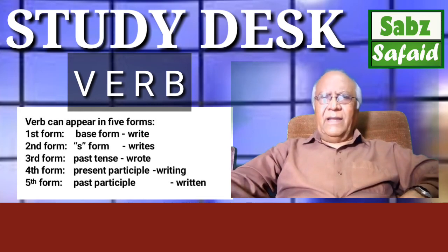Like I will say that I am writing. Am is the helping word here. I can't say I written. I have written. I had written. I will have written. These two participles, the present participle and the past participle, both need a helping word.